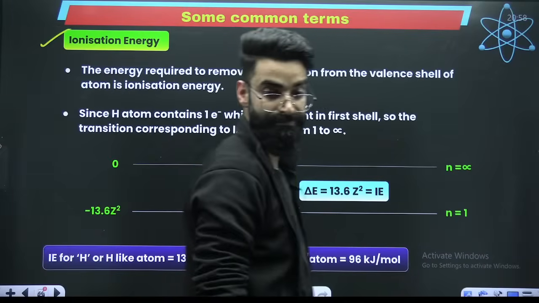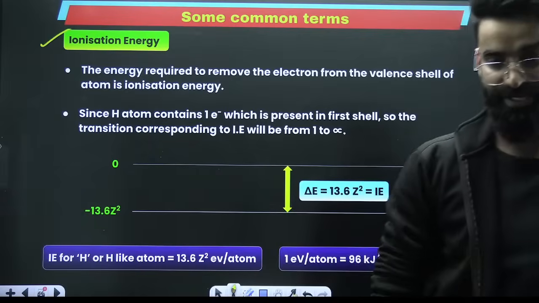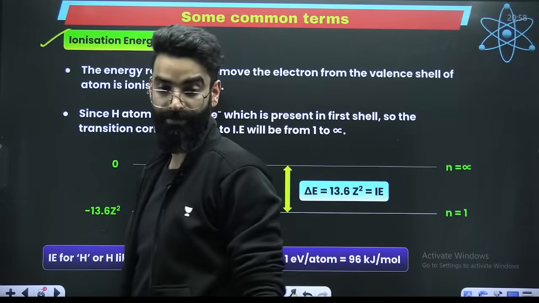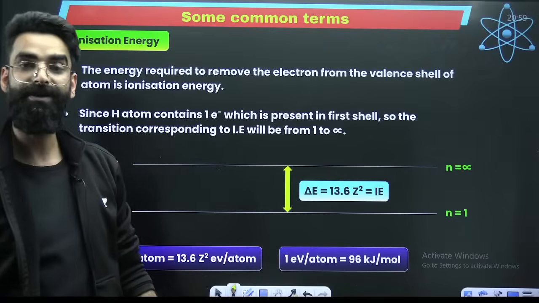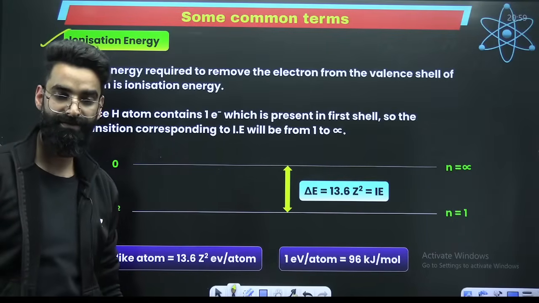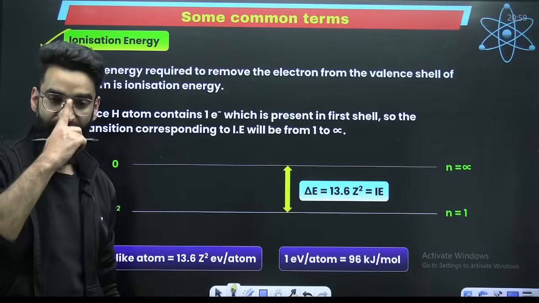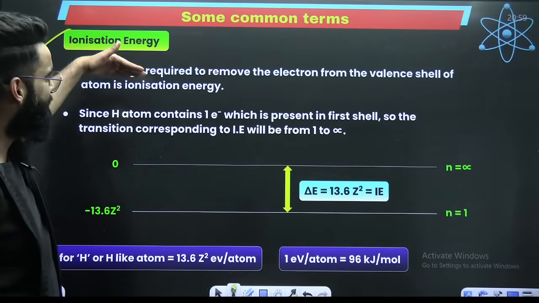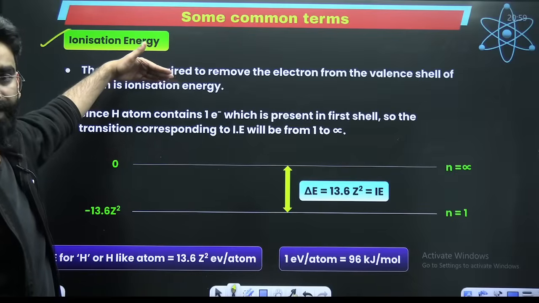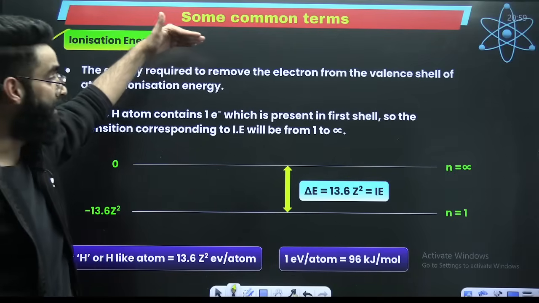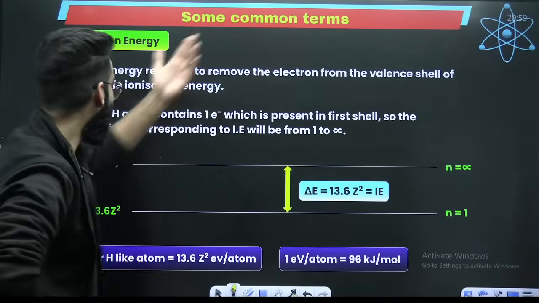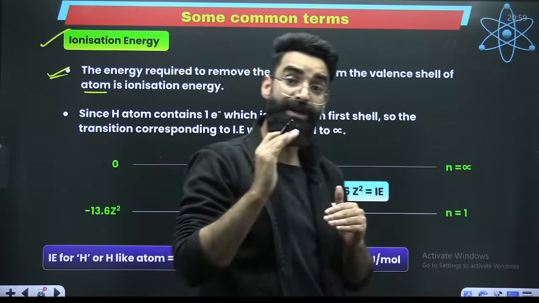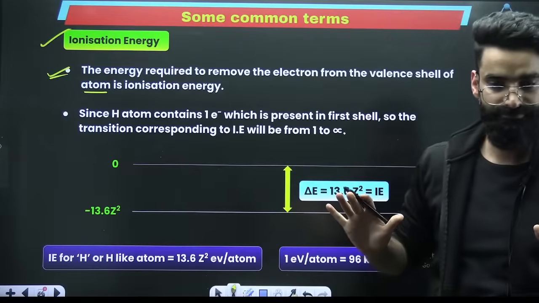Look at this point. Ionization energy. Everyone would be knowing about ionization energy. How do you define the ionization energy? The amount of energy which is required to remove the electron from the valence shell of that.